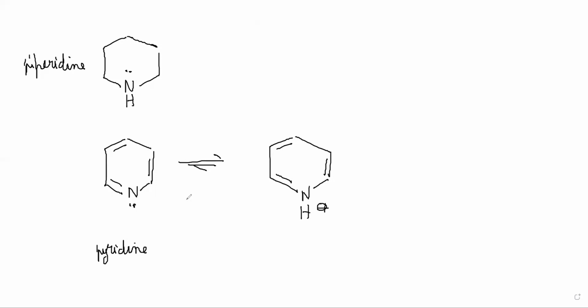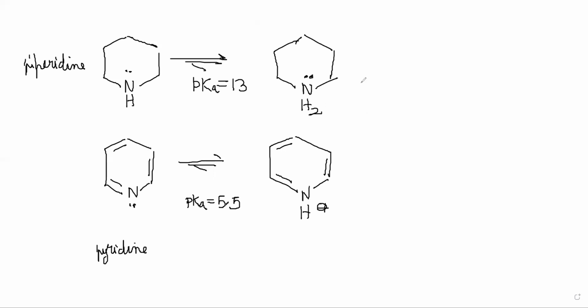So this pKa is given to be 5.5, and this pKa was given to be 13. So why is there this difference? That is what we have to figure out.